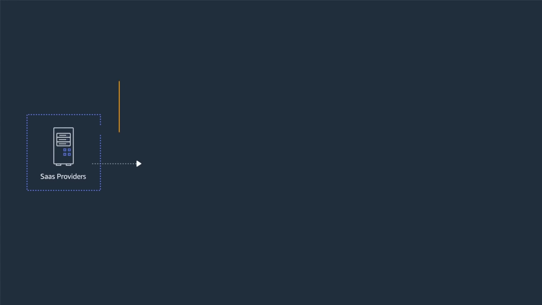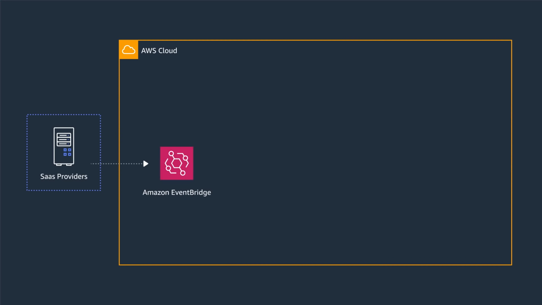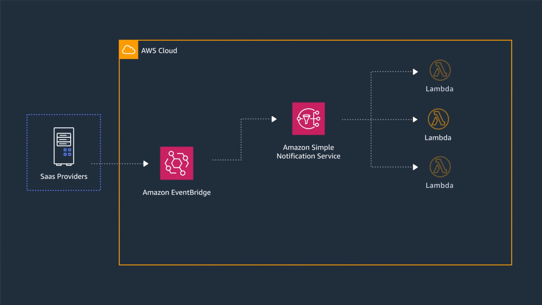EventBridge has a limit of 5 targets per rule. In the case where you want to send events to hundreds or even thousands of targets, you can work around this limit by publishing to SNS first as a target and then implement a fan-out pattern to have the message in SNS be consumed by multiple services simultaneously. This pattern allows you to deliver events to Lambda functions in other AWS accounts and other AWS regions.